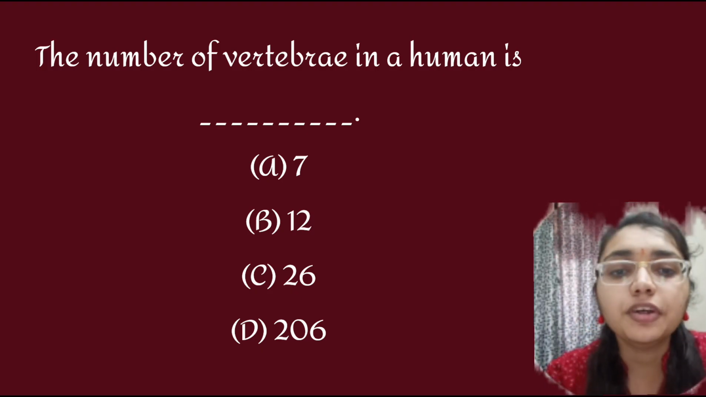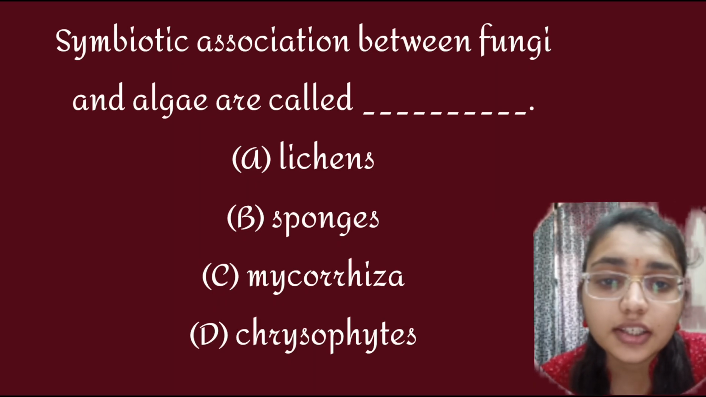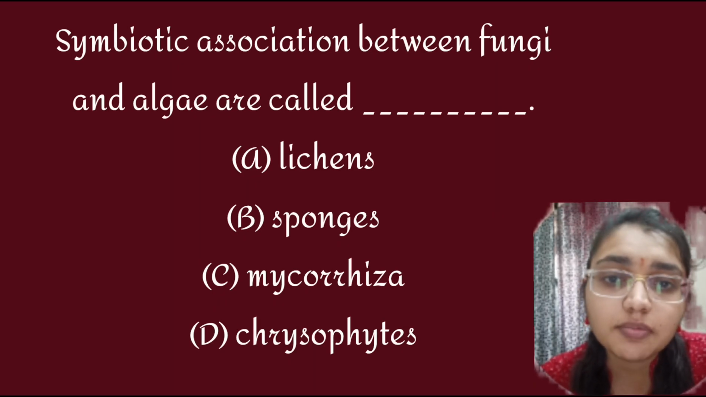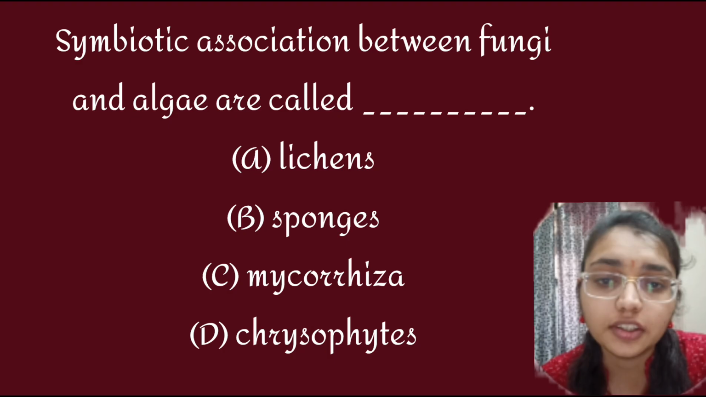Symbiotic association between fungi and algae, that is known as the lichen. Here the lichen is the symbiotic association between fungi and algae. So here option A, that is lichen, is correct.